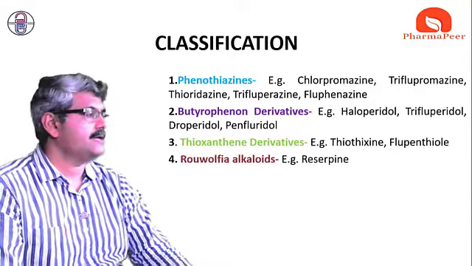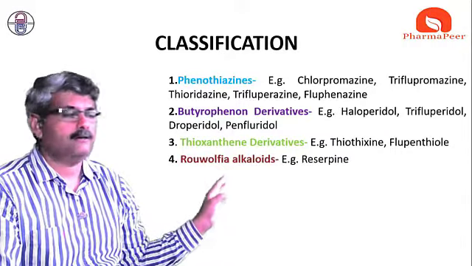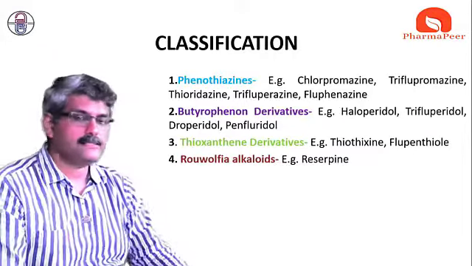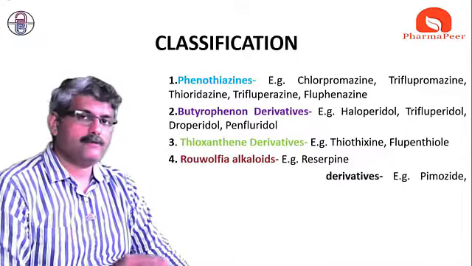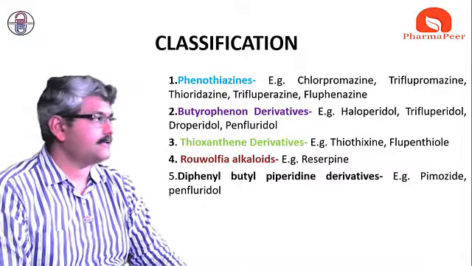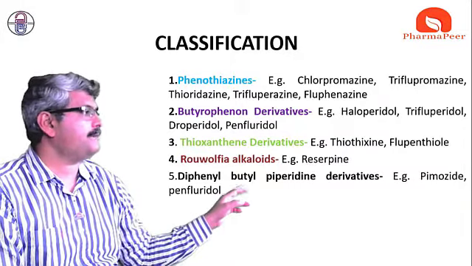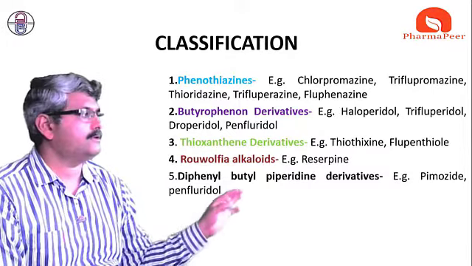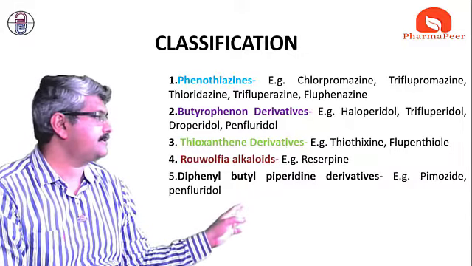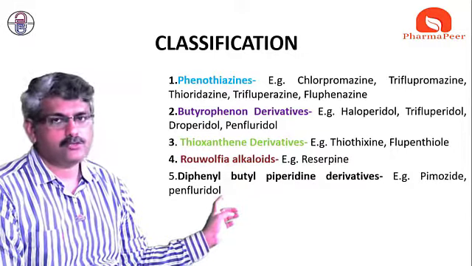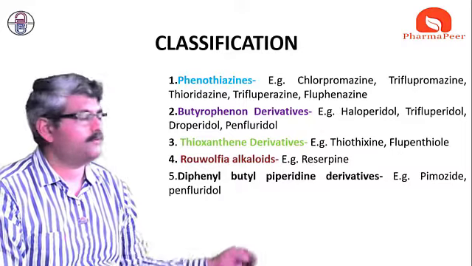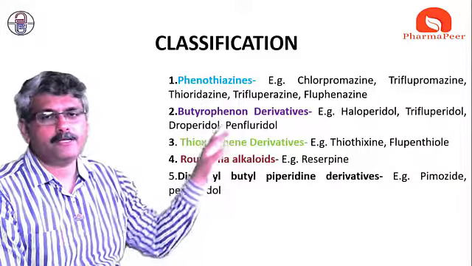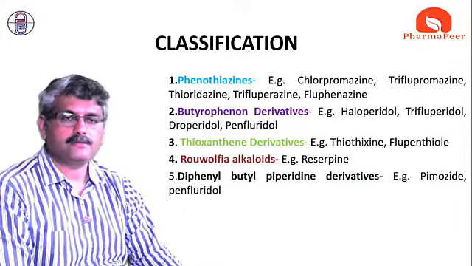Fourth is the Rauwolfia alkaloid, the famous example of which is reserpine. So these are some classes which can be used as major tranquilizers. Along with this, the diphenylbutylpiperidine derivative pimozide is one of the very famous molecules used as an antipsychotic drug, and fluspirilene is also a famous molecule used for the treatment of psychosis. So these are the examples, or the classification, of antipsychotic drugs.